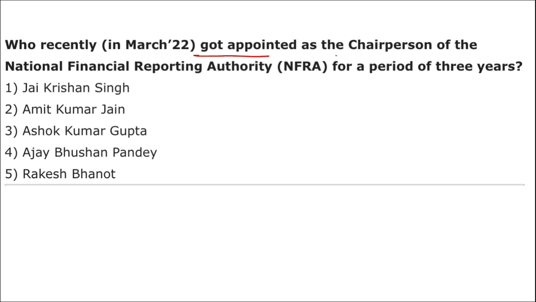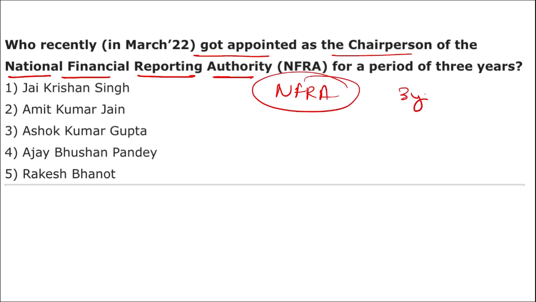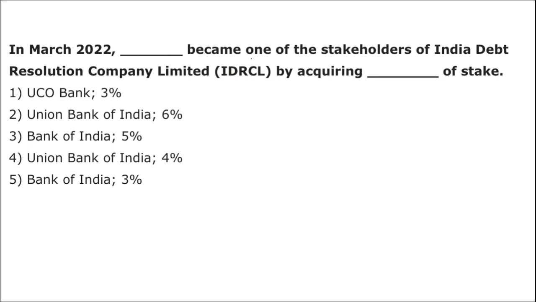Who recently got appointed as the chairperson of the National Financial Reporting Authority, that is your NFRA, for a period of 3 years? Who did this appointment? It was done by ACC. And who is he? He is Ajay Bhushan Pandey. Next question. In March, Dash became one of the stakeholders of India Debt Resolution Company Limited by acquiring how much percent stake? Remember, UCO Bank became one of the stakeholders of India Debt Resolution Company Limited by acquiring 3% of the stake. So the correct option is option 1.